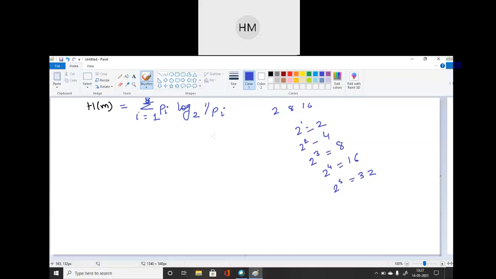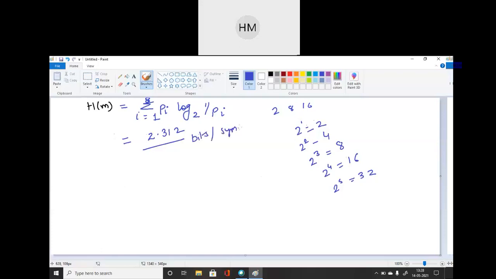H of M is 2.312. सबका यही आ रहा है. Yes, very good. Next. So I got H of M 2.312. And what is the unit? Per symbol or per message.